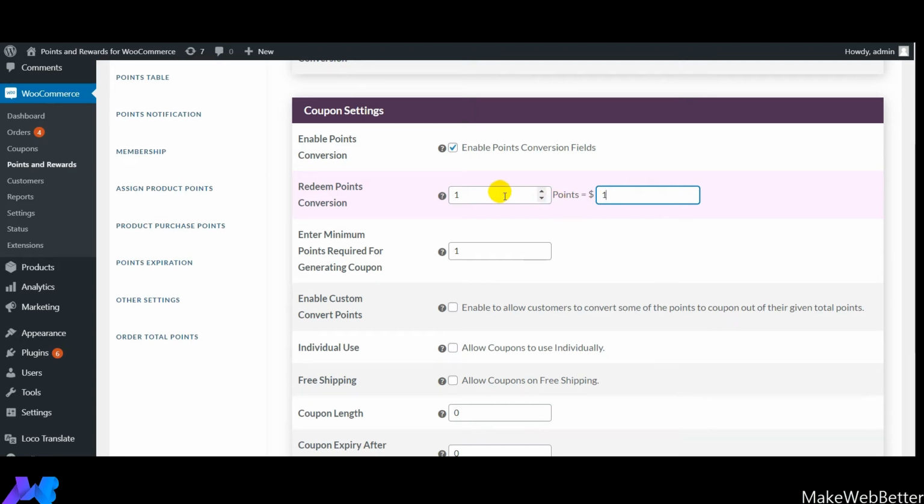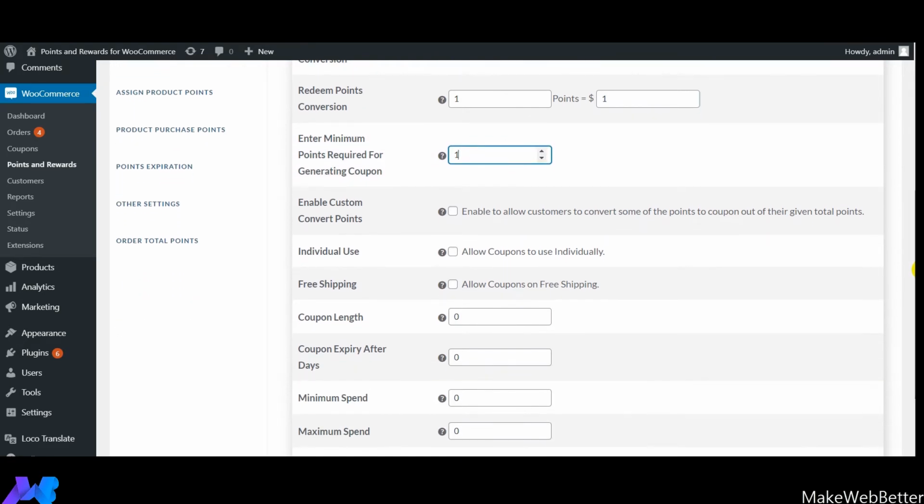The next feature that comes up is to enter the minimum number of points required for generating the coupon. So here it can be any value. Right now we have set it as 1. You can increase or decrease the value as per your business requirements. So you have to set the minimum number of points, after which only the customer will be able to generate the coupon and use it further.